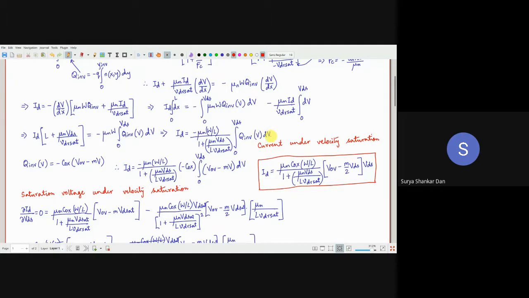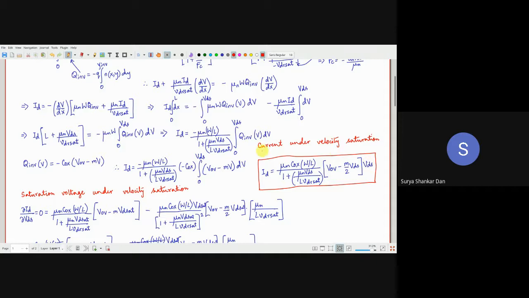All I have to do right now is replace this Q inversion by this factor. This is the second approach of the MOSFET current equation which we had done in our course. There we had dealt with the IV modeling in 3 different approaches, right? So in the second approach, ID is equal to this same thing I have just copied here. Instead of Q inversion, I have taken minus COX outside the integral, and you will be left with VOV minus mV dV. That essentially gives you the final relation.